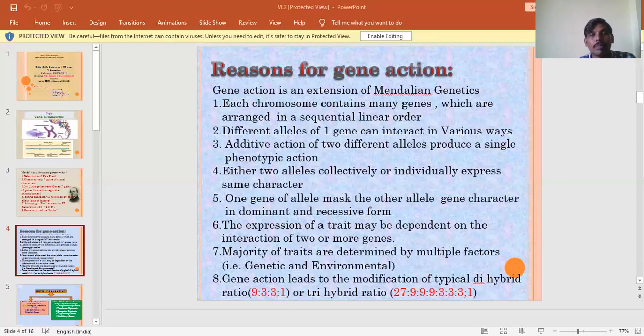In Mendel's monohybrid experiment, all heterozygous F1 plants also exhibit this masking, but it is called dominance. For example, in the Mendel monohybrid experiments we already studied, capital T, small t, or sometimes capital R, small r. The capital T, small t in heterozygous condition produces only the tall character. But what about the dwarf character? The dwarf character is masked by the action of the capital T gene, but it is not epistasis. That is called dominance, because it involves intra-allelic gene action.